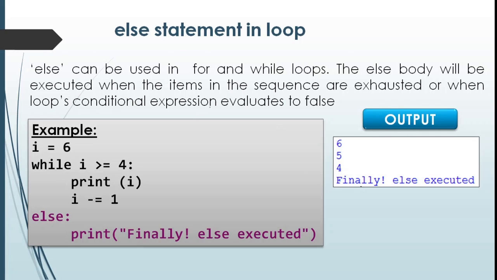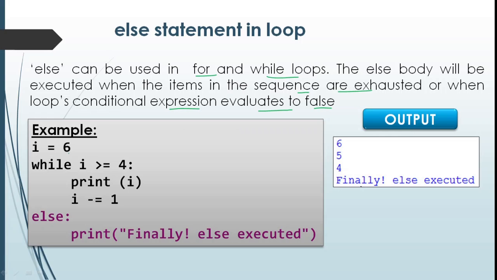The next one is else in a loop. Else can be used in for and while loops. We have seen the usage of else in an if statement. This else part will be executed in an if when the condition becomes false. In a for loop, the else body will be executed when the items in the sequence are exhausted. And in a while loop, this else part will be executed when the expression evaluates to false.